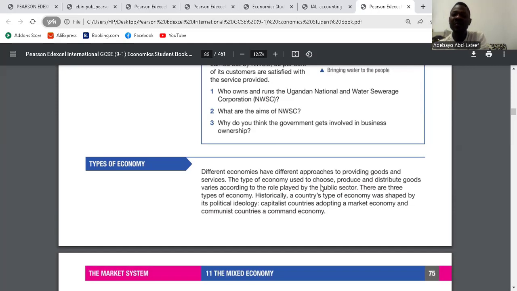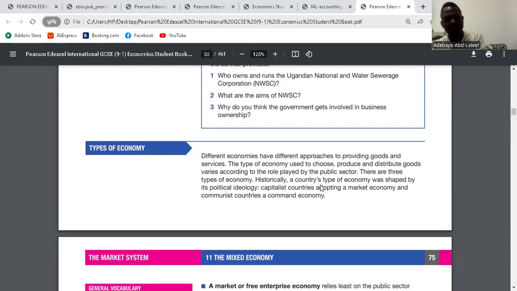Why do you think the government gets involved in business ownership? The government gets involved because the private sector cannot provide some goods. The private sector wants to provide goods that they can make profit from. The private sector will not make profit from roads or street lights, so they don't want to provide those goods. They only want to provide goods that are profitable to them. But the government can provide these goods because the government takes care of society.